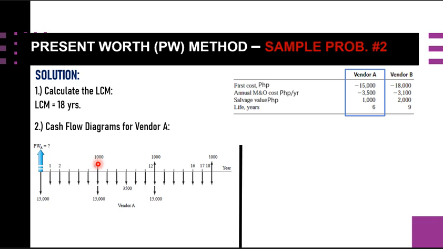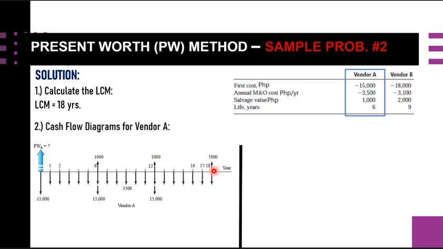If we consider 6 years, this 15,000 is here, and this annual M and O is until 6 years here, and this salvage value of 1,000 is here. But since they have different lives, 6 and 9, we are going to use their LCM of 18 years, so that's why it was extended to 18 years.